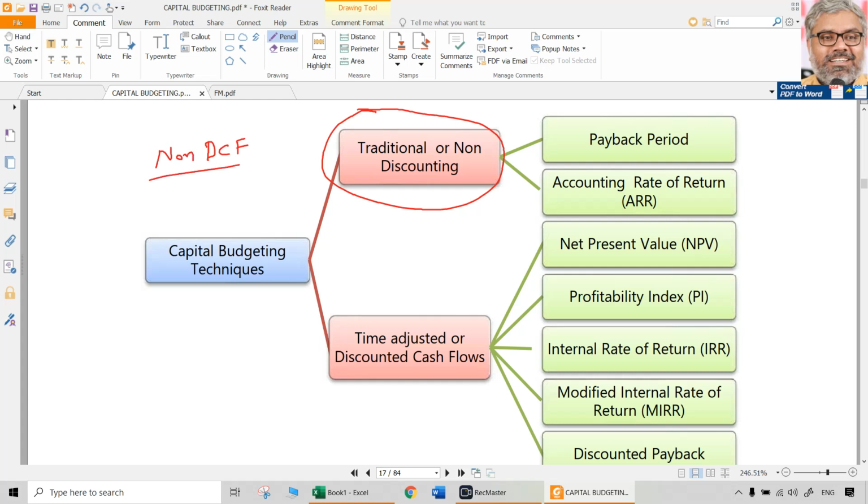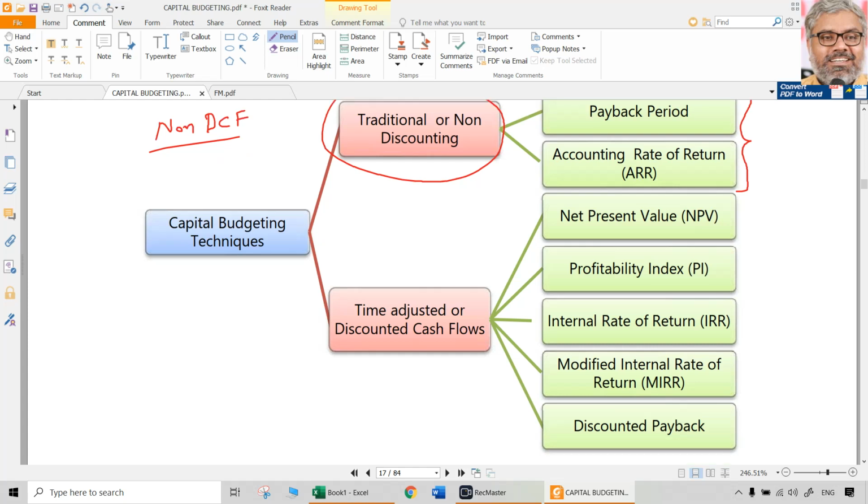Non-DCF techniques means discounted cash flows are not considered there, non-discounting techniques. In other words, time value of money is ignored. Those are only two techniques. One is payback period and the second one is accounting rate of return. We'll come to them later. They are relatively simpler techniques.